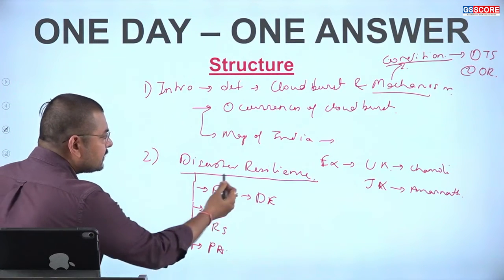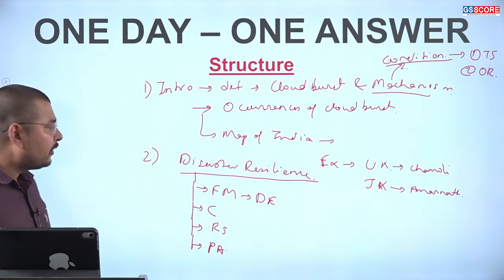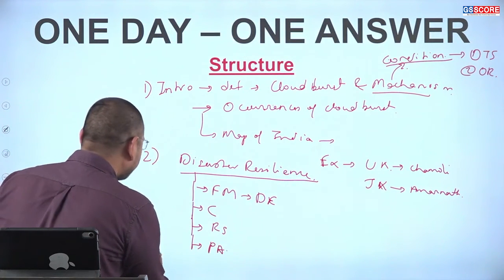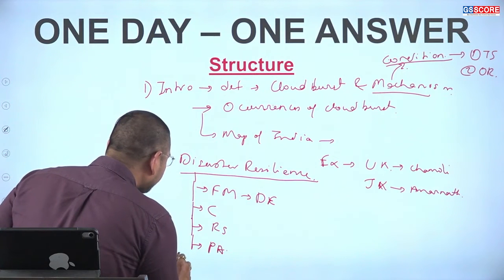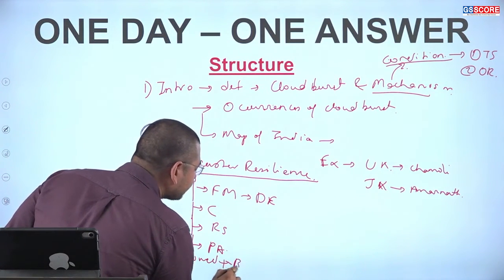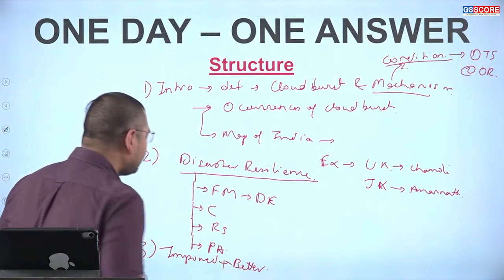Then we can discuss disaster resilience and, as the third part, how it can be improved and made better.